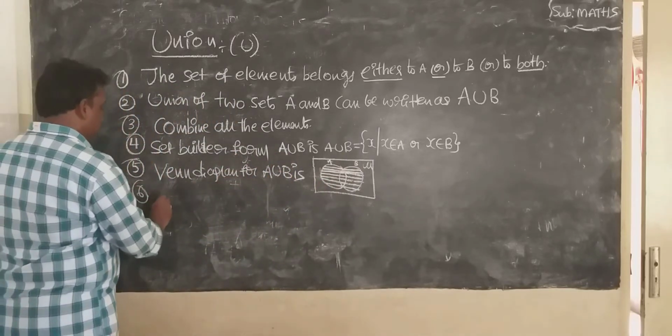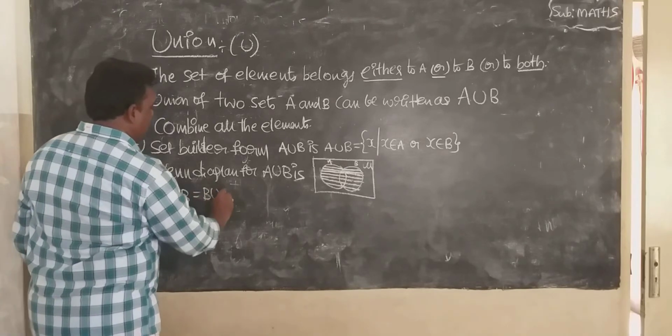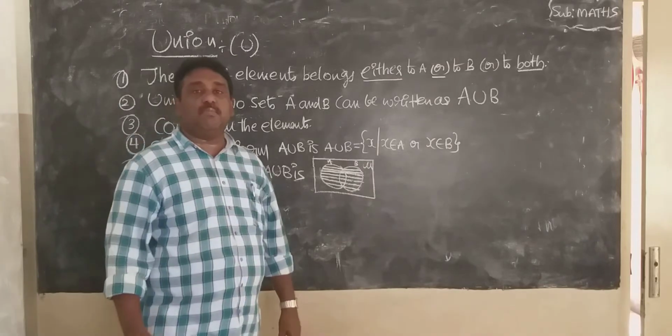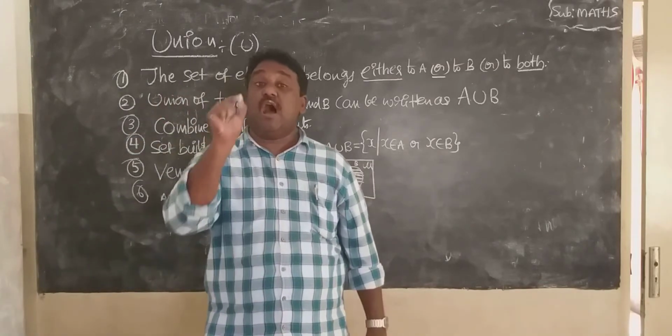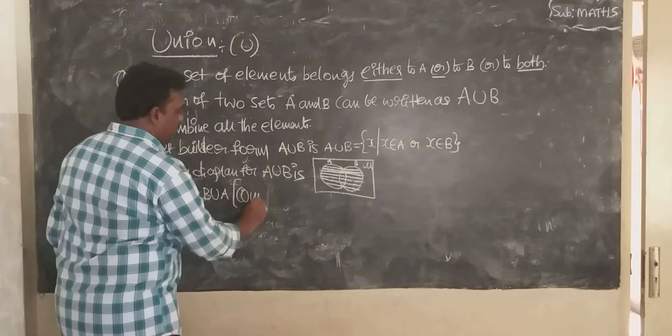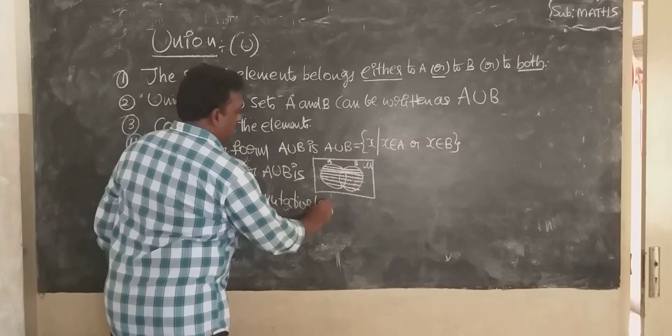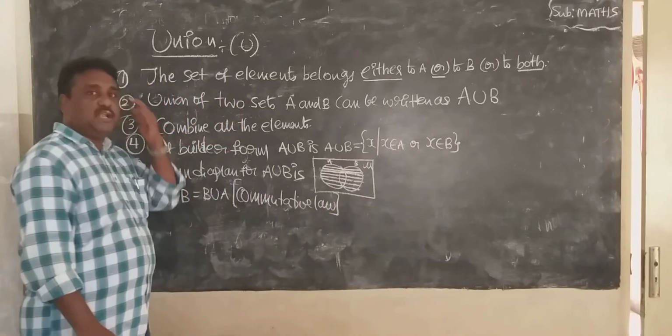Sixth one, A union B equal to B union A. A union B and B union A are always equal. This is the commutative law.